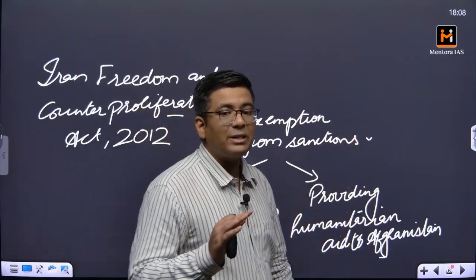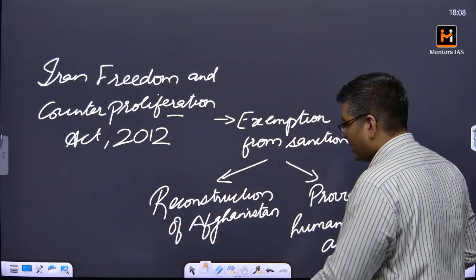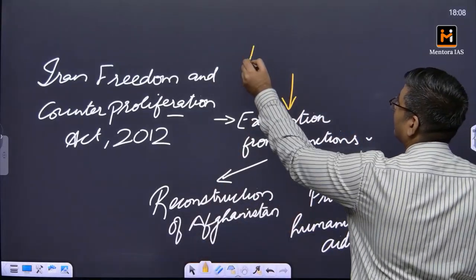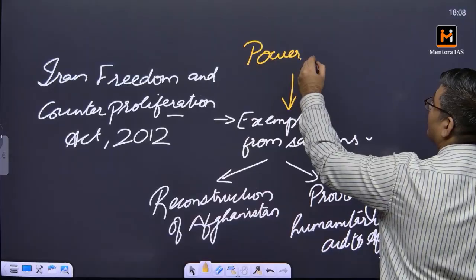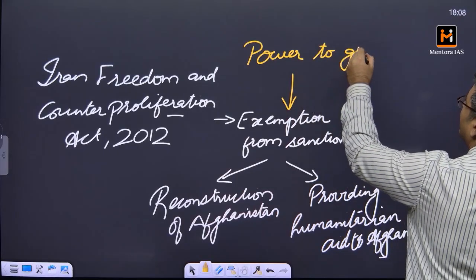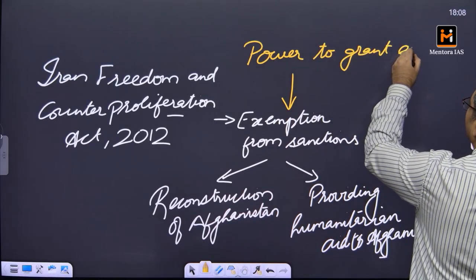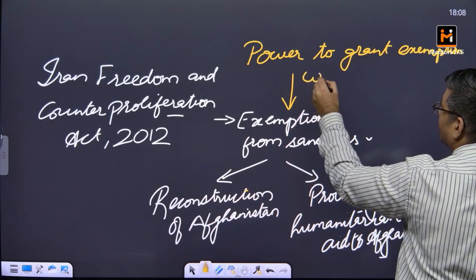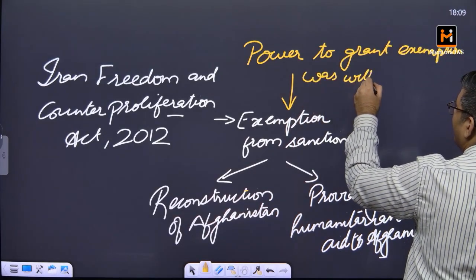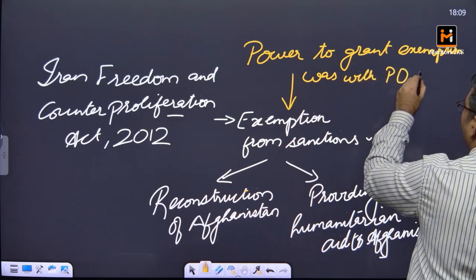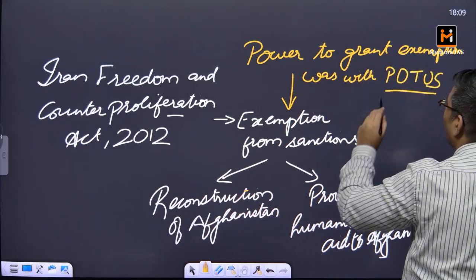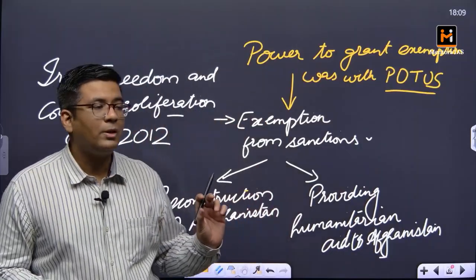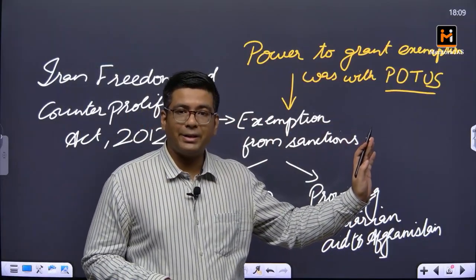Now that is what was given, but the power to grant this exemption was with the President of the United States of America, POTUS, which is the official designation in abbreviated form for the President of the United States.